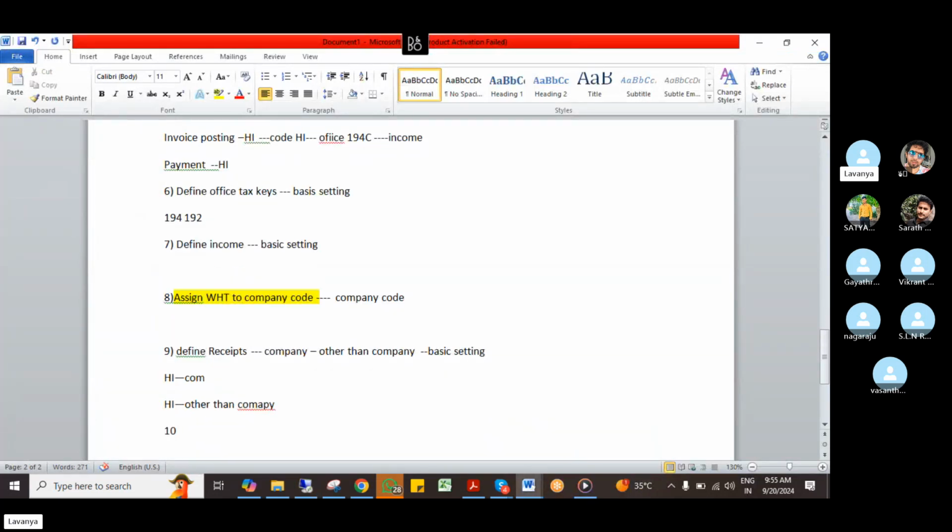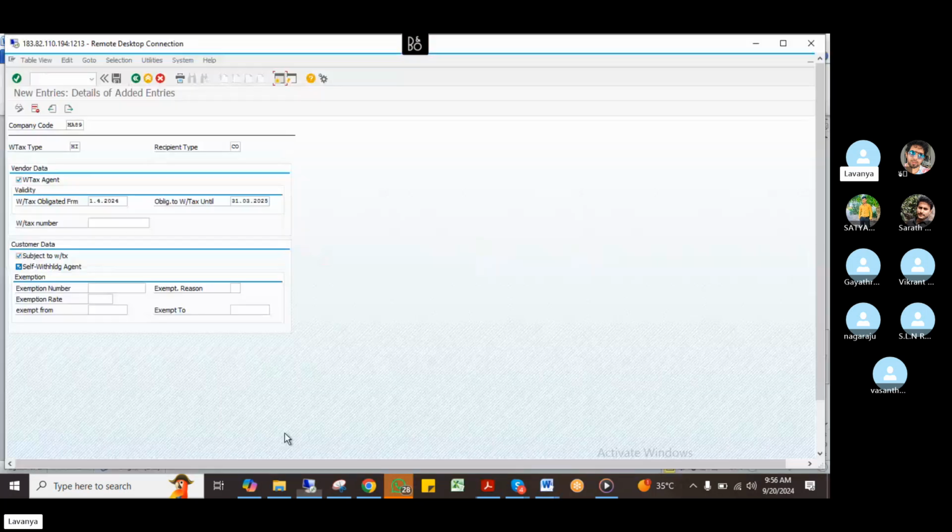And one more configuration we need to do, because we have two types of tax system. One is the classical withholding tax, another one is the extended withholding tax, right. So I have to activate the withholding tax. If you want to use the classic withholding tax, you have to activate the classic withholding tax. So what is the next step? Activate the withholding tax: extended withholding tax.